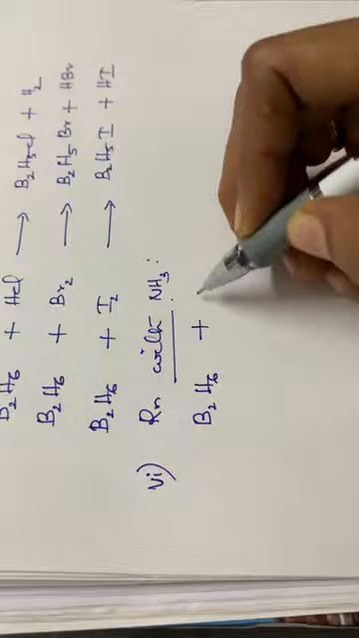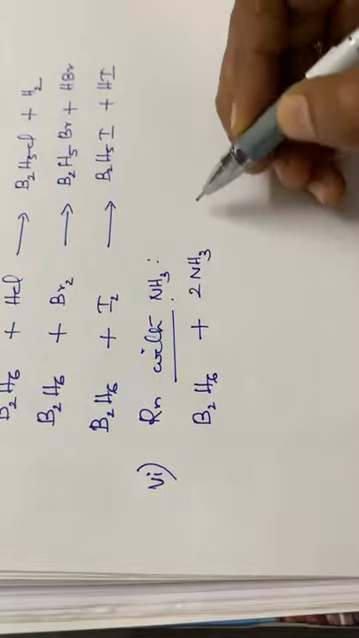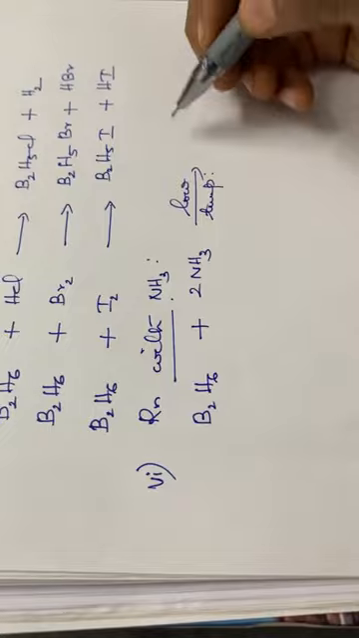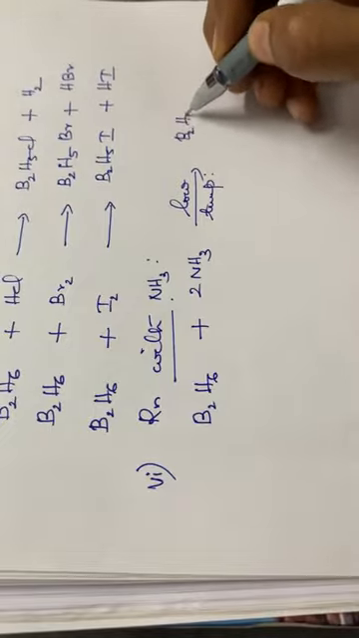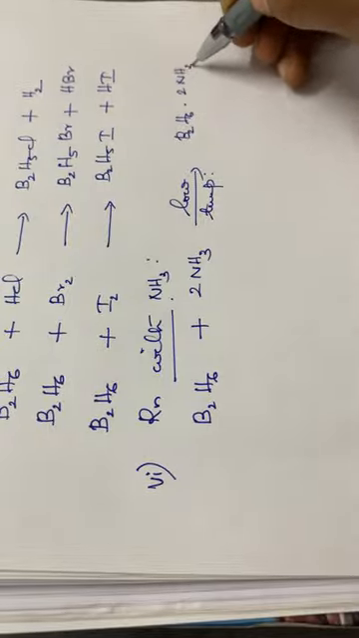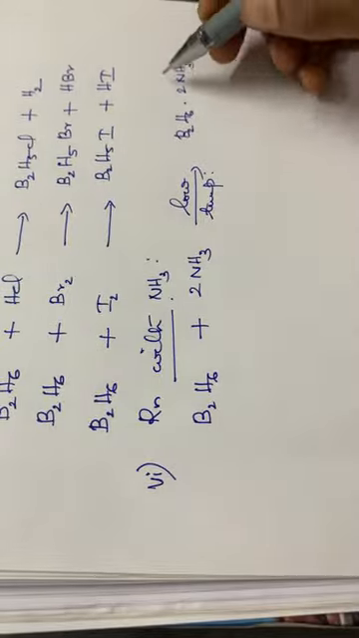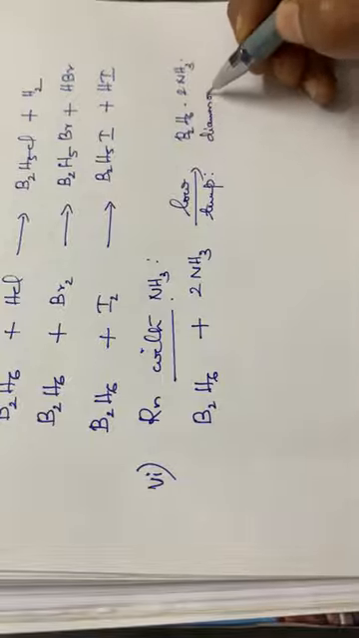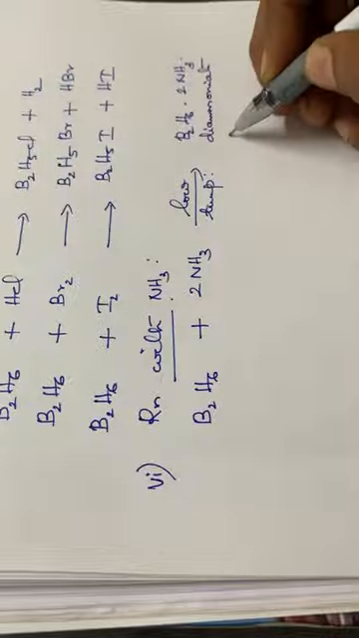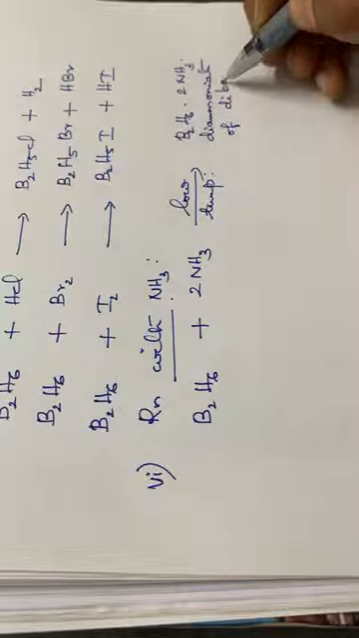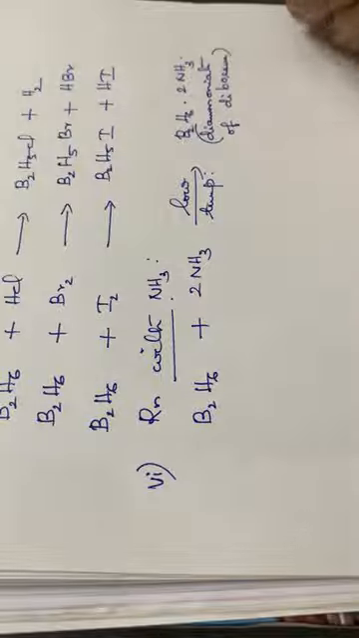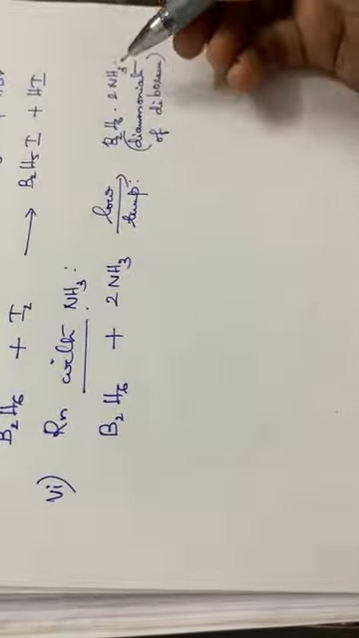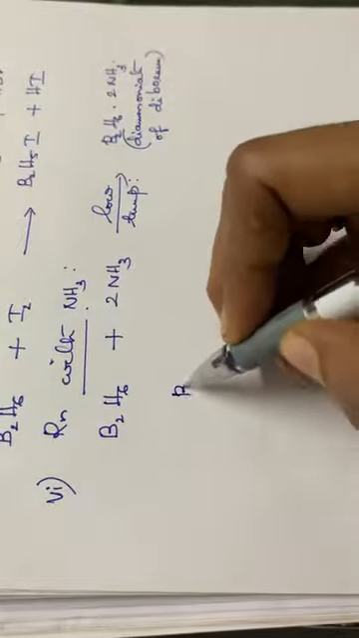B2H6 plus 2 molecules of ammonia at low temperature, giving B2H6·2NH3. It's an addition product, that is the diammoniate of diborane. The compound is diammoniate of diborane. Okay. So it is an addition product, B2H6·2NH3. Next reaction, B2H6